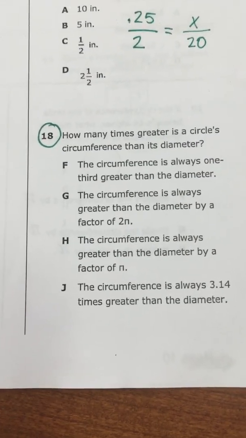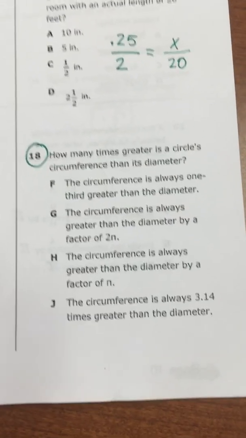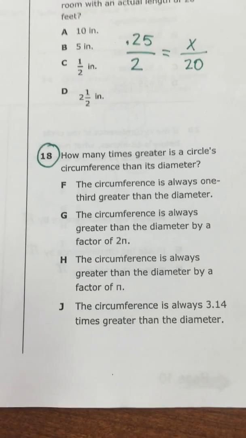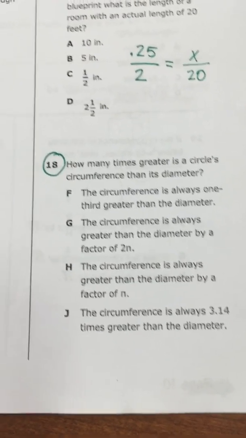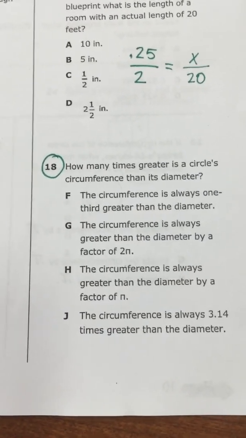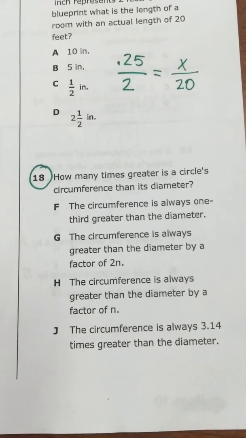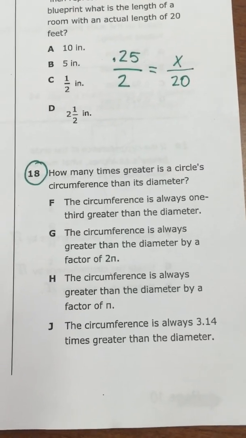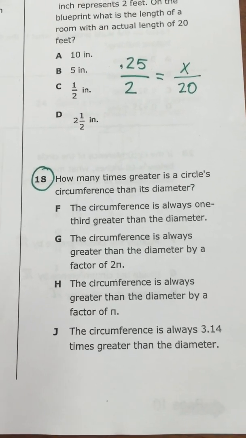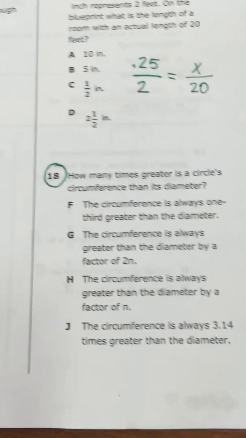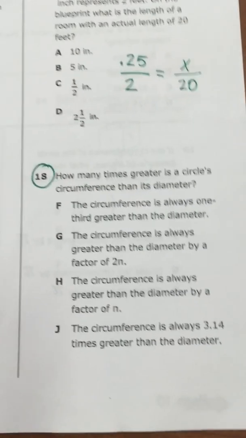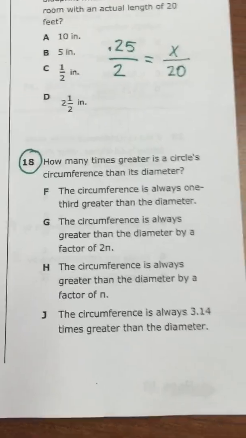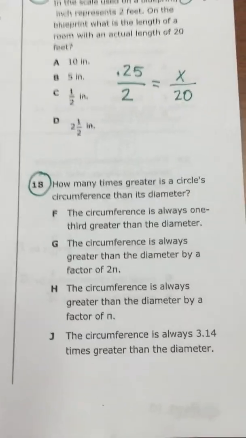Okay, our next problem is number 18. And number 18 deals with a circle. It's very important, students, that when you are looking at these questions about the circle and their relationship with diameter, circumference, radius, all those things, you need to be familiar with those things and how they all relate to one another. They're like a family.